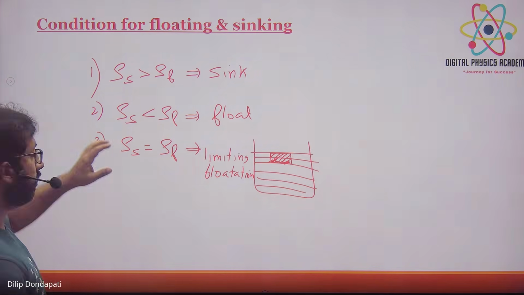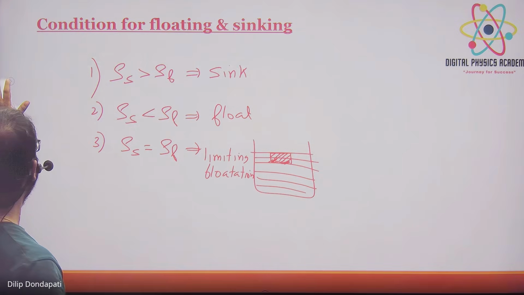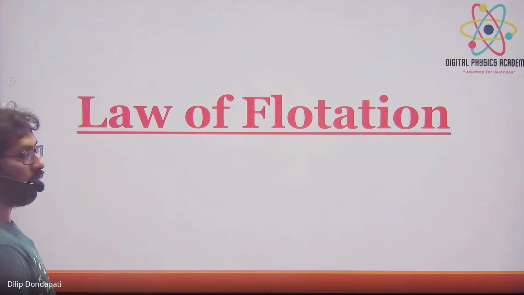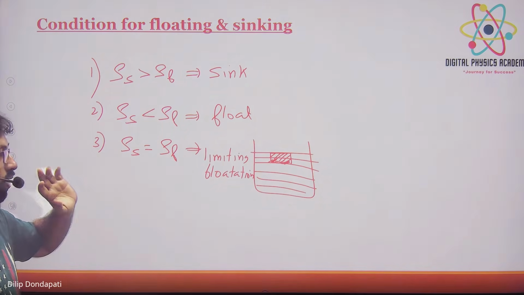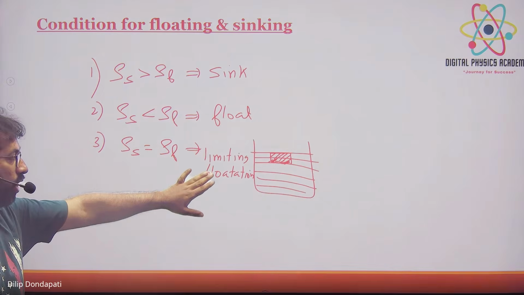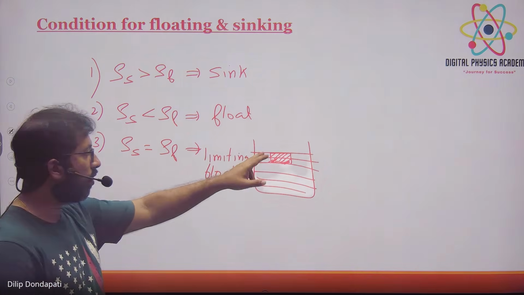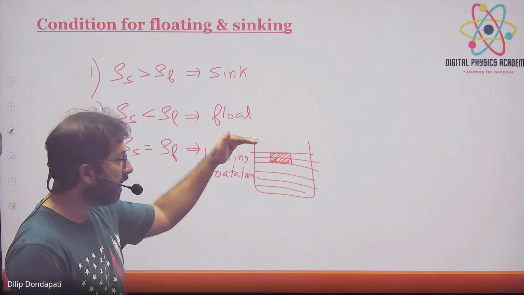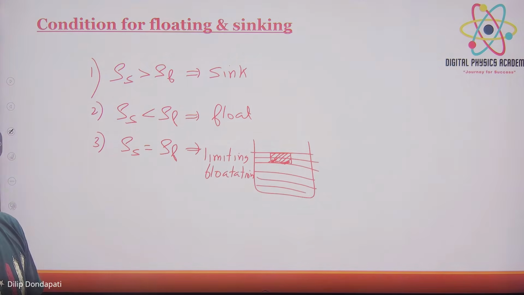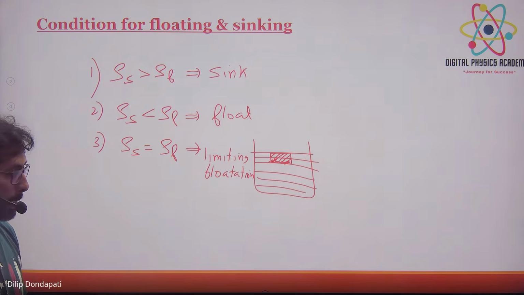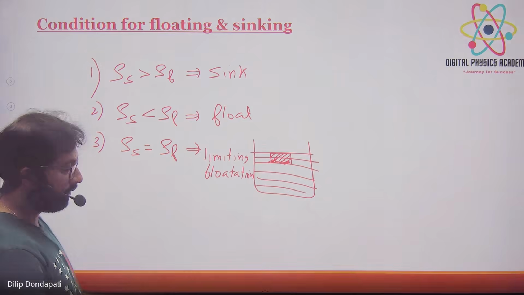For rho s equal to rho f, what point should I write it as? Rho s is equal to rho f, that is called limiting flotation, where the solid will be exactly within the boundary limit, below, exactly like this. That is called limit flotation, limiting flotation. Yeah, so done.